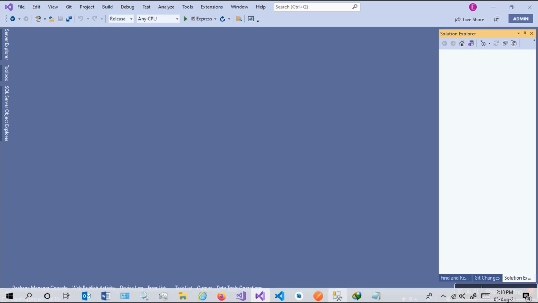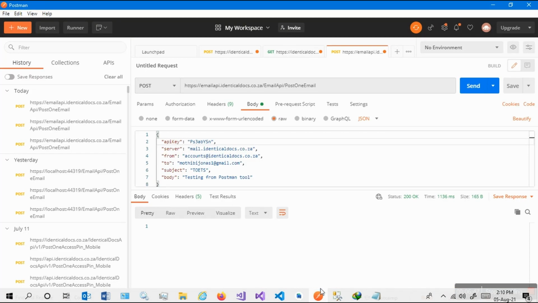Okay, so on Postman I did test it. So this is how it looks like. Don't worry about the API key, I reduced it. Usually it's 26 characters, so because it's highly sensitive, it's an actual API key, so I just want to show that this is the server, mail.identicaldocs.co.za, from, you see, the official domain, which is accounts@identicaldocs.co.za, to mutibi_1. It's one of my personal Gmail accounts because I have, I think, 5. And then subject dudes, body testing from Postman tool. Yes, I did test this, and the status code was 200.